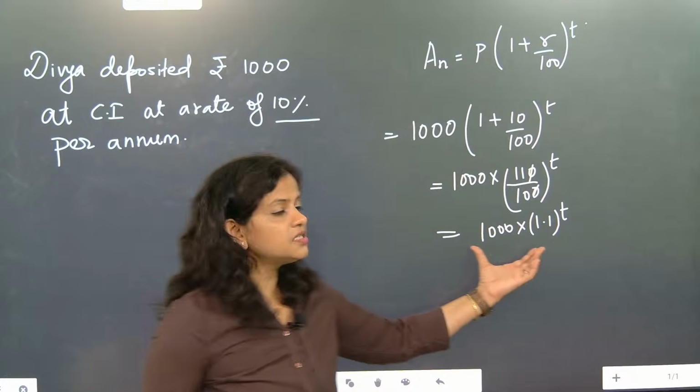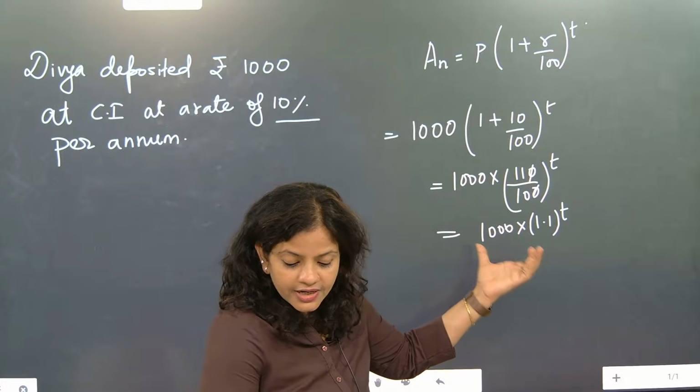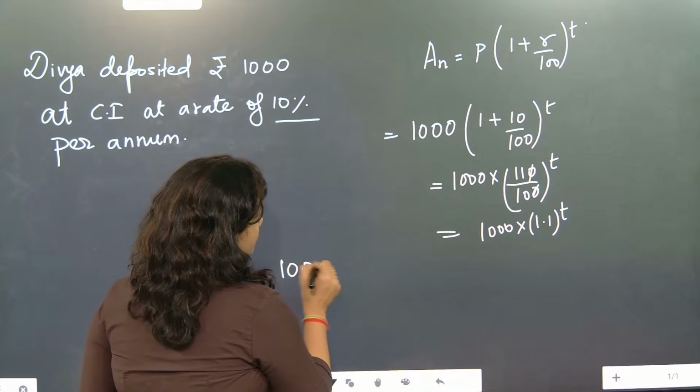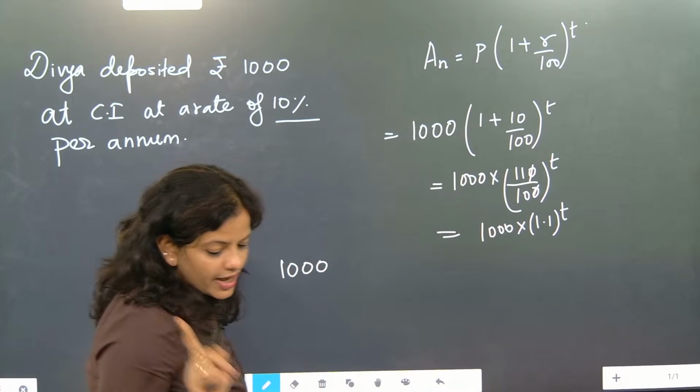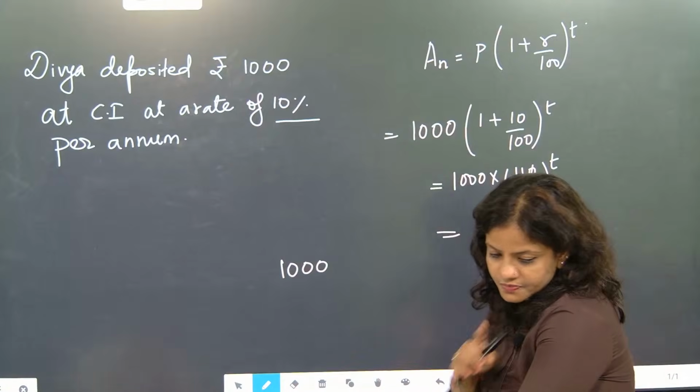Okay, so now this is exactly the amount coming. But every year the amount keeps on growing. So here, first year it will become this. Understood? And we will be writing here how much it becomes in the first year.